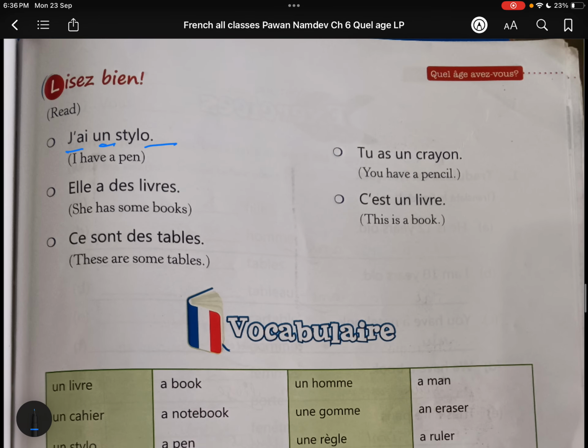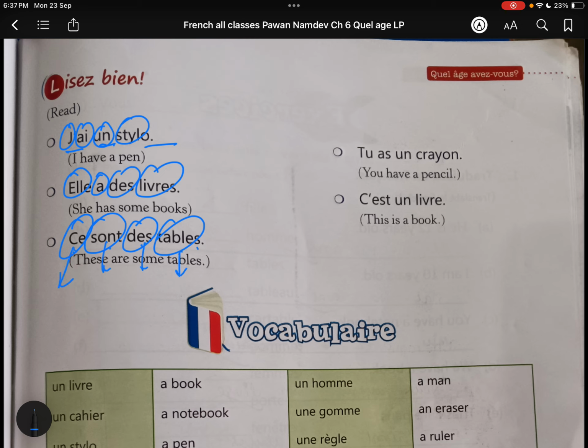J'ai un stylo. I have a pen. Elle means she. A means has. Elle a des livres. She has some books. These are some tables. Ce sont des tables. Okay.